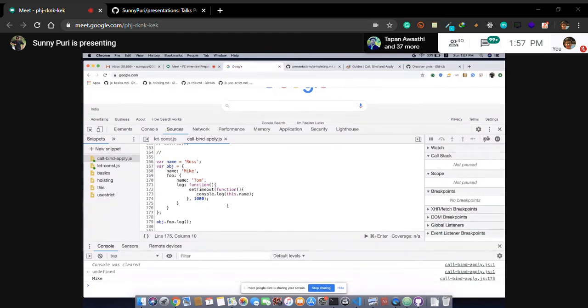Anyone? No, setTimeout is not window. Who said window? I never said window. I said it is pointing to window when it is there in the scope.